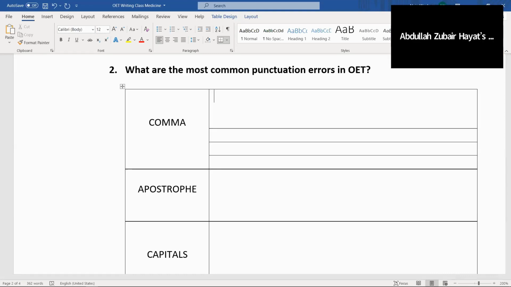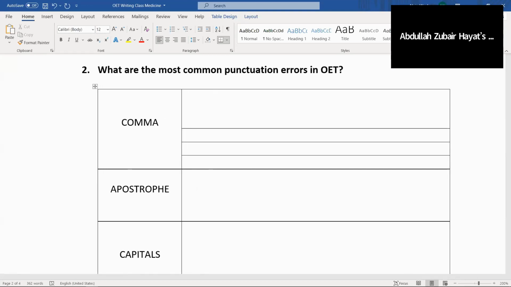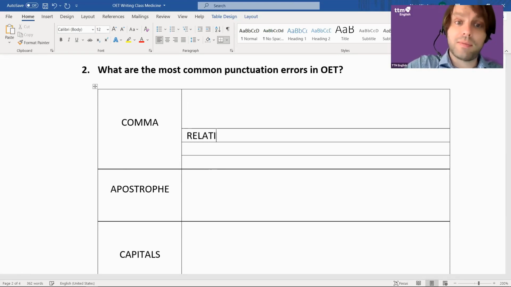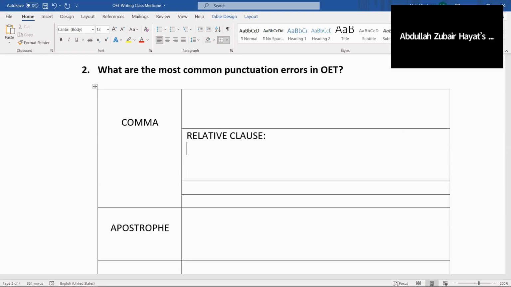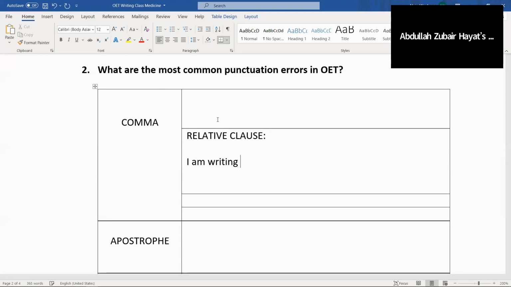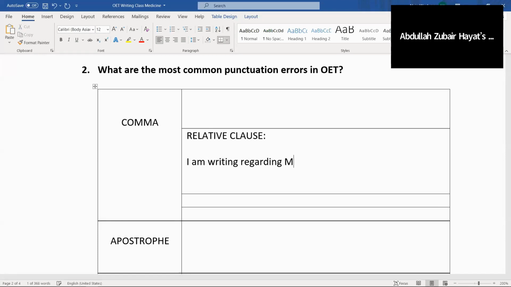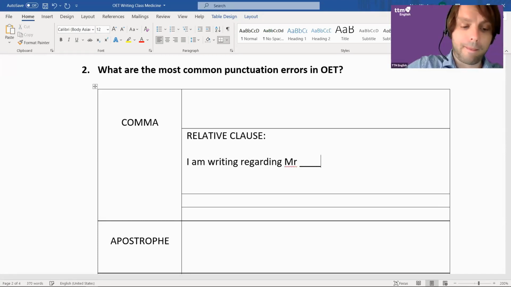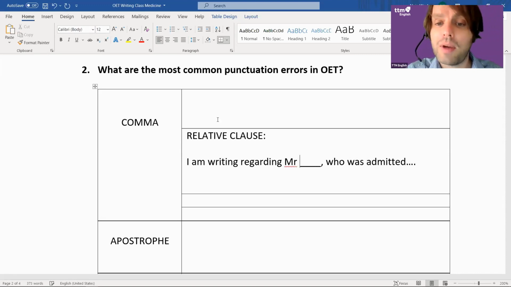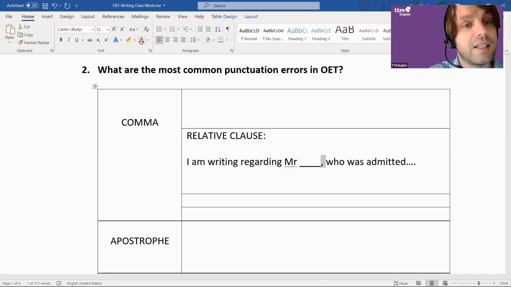For example, Alan, when we write, personally, I'm sometimes confused. I'm writing to refer Mr. Thomas, who has diabetes. Okay, relative clauses. You're right, that's the second most common error. Or let me just say, I'm writing regarding Mr. X, Mr. Smith, who was admitted, blah, blah, blah. So this comma here is an example of a comma with a relative clause.